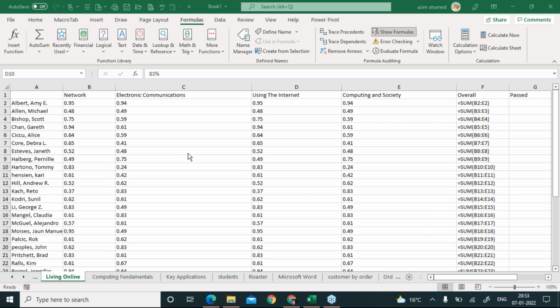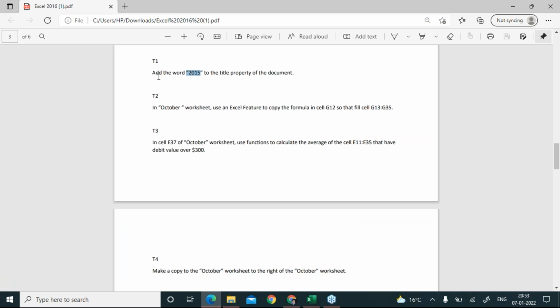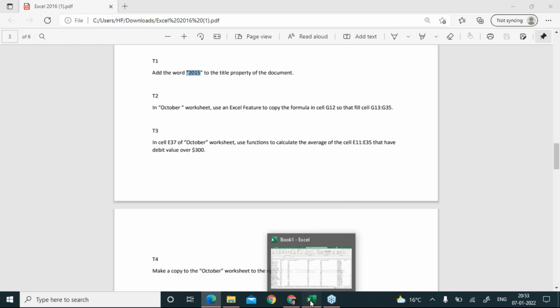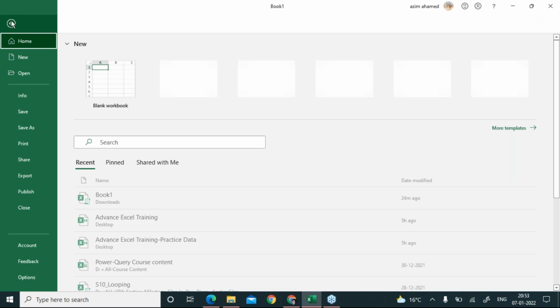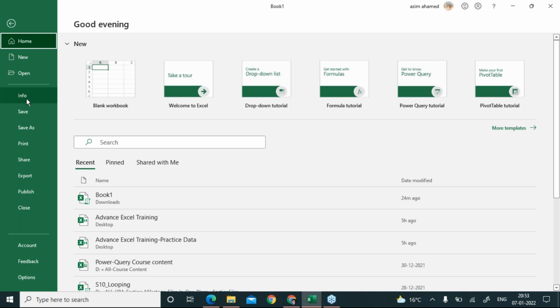Janvi, yes, why not? Look at the question. It says add the word 2015 to the title property of the document. It means it's talking about the Excel sheet properties, right? So in this case, you have to go to your File option and click on Info.